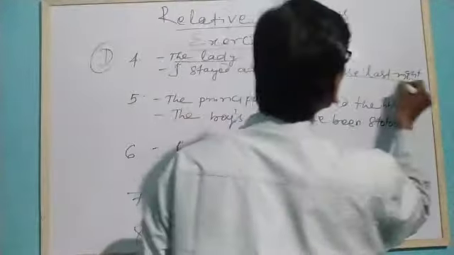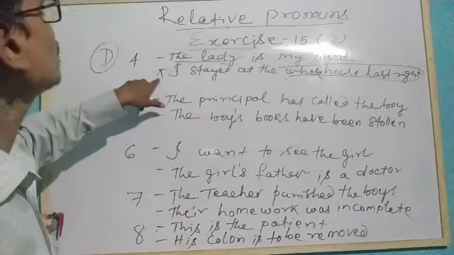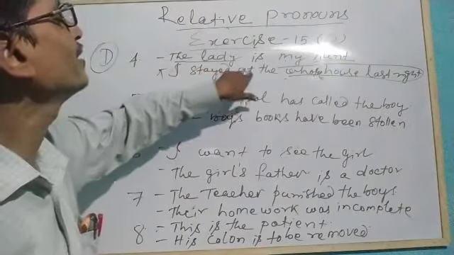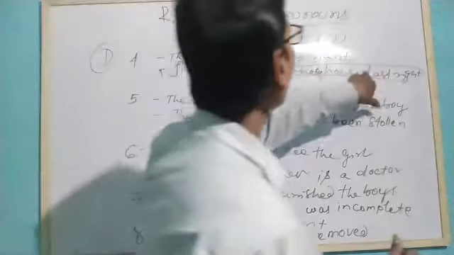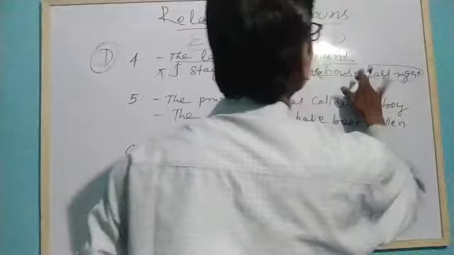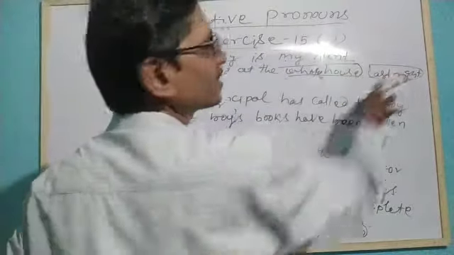Instead of the lady's, we can use whose house. So whose house we will take to the beginning of the sentence. Whose house I stayed at last night.